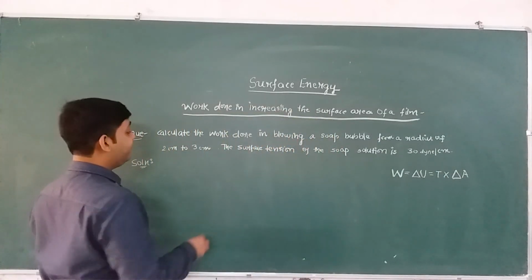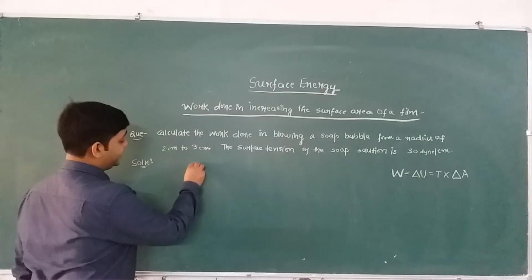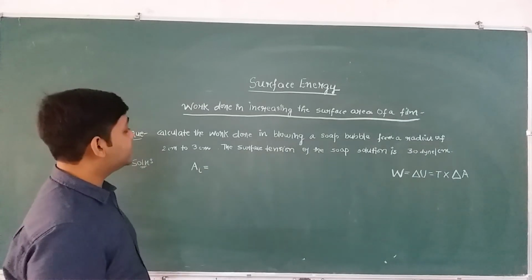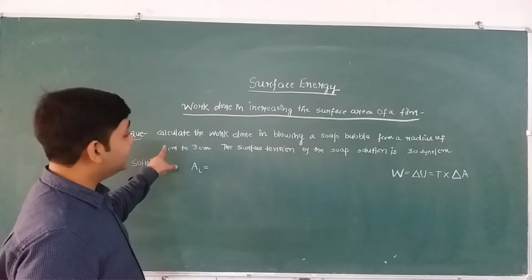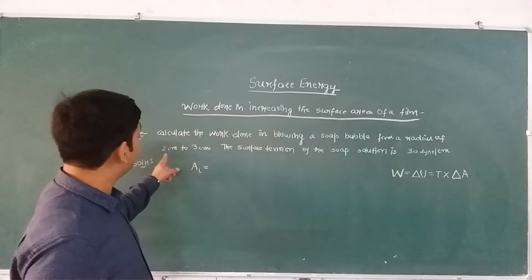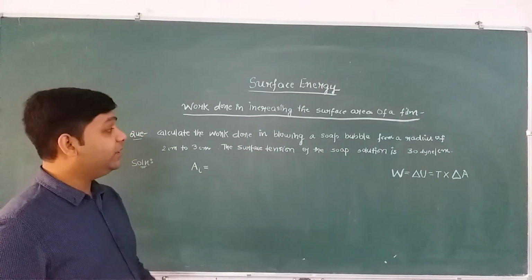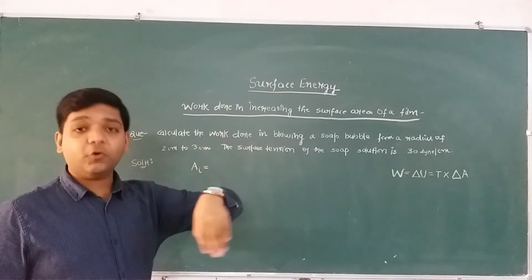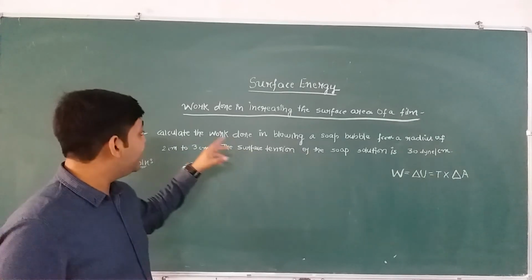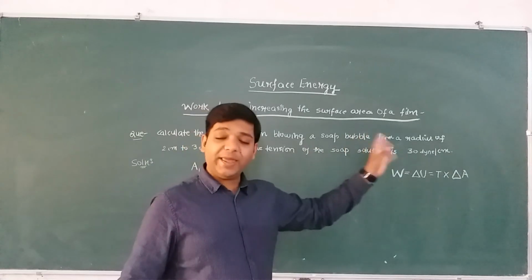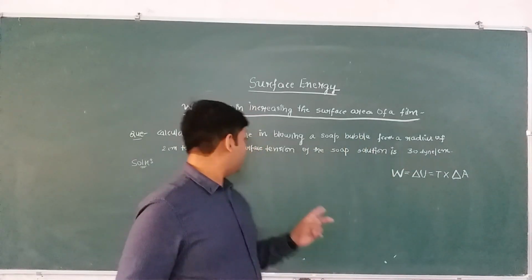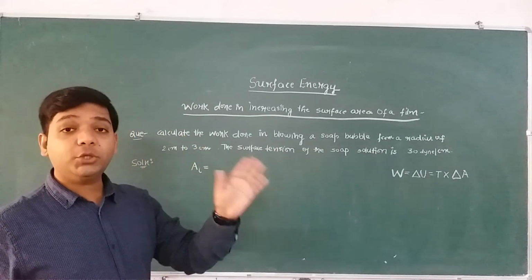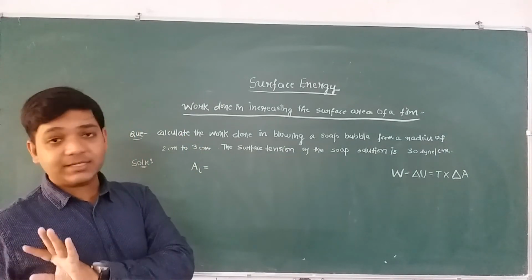So let us denote the initial surface area by A_i. The initial radius of the soap bubble is 2 centimeter and we know it is spherical, so surface area will be 4 pi r square. But because a soap bubble or any film has two surfaces, the initial total surface area will be equal to 2 into 4 pi into the initial radius square.